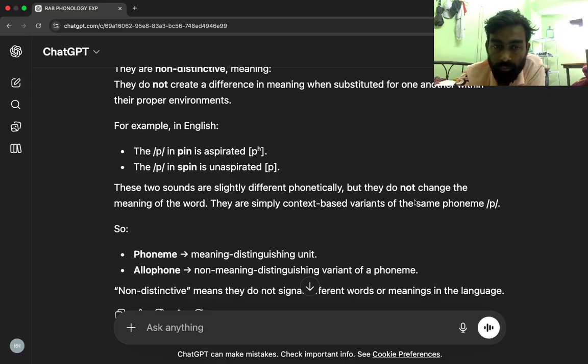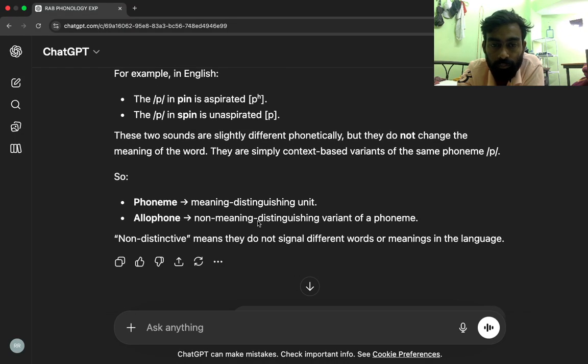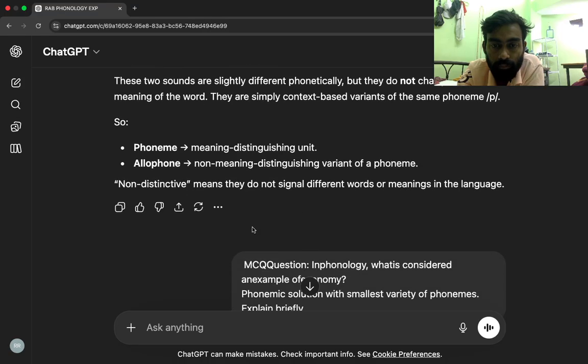They are non-distinctive, meaning they do not create a difference in meaning when substituted for one another within their proper environments. For example, in English, the P in pin is aspirated. The P in spin is unaspirated. These two sounds are slightly different phonetically, but they do not change the meaning of the word. They are simply context-based variants of the same phoneme P. So, phoneme means distinguishing unit, and allophone means non-meaning-distinguishing variant of a phoneme. Non-distinctive means they do not signal different words or meanings in the language.